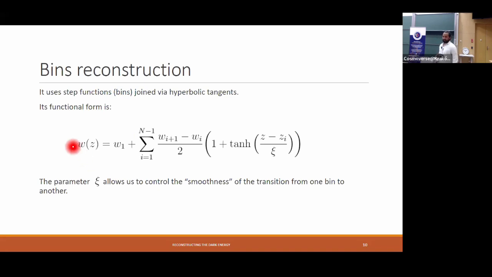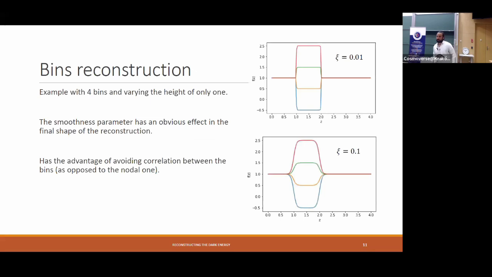Basically, you have a function like this, which is a bunch of step functions that are joined via a hyperbolic tangent. You have as many bins as you like. It's this w_i here, which in this case will be the functional form for, let's say, an equation of state. And you have a smoothing parameter in this part right here, which governs how smooth the transition from one bin to another is. Here is a visual example.